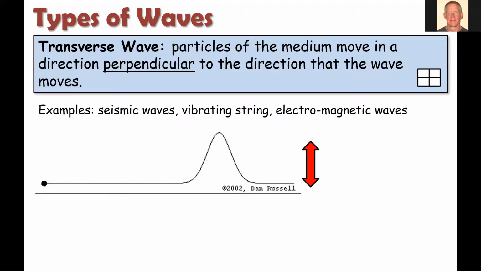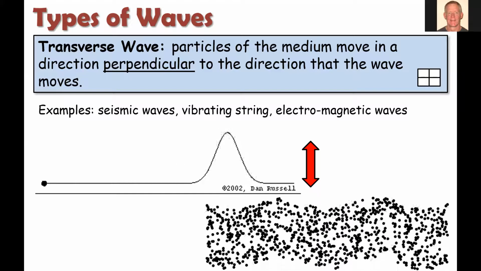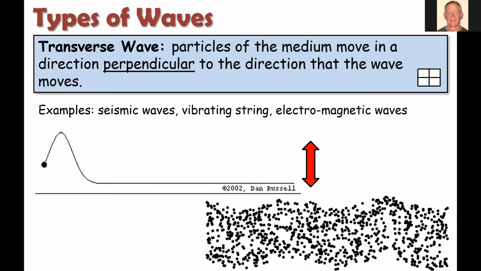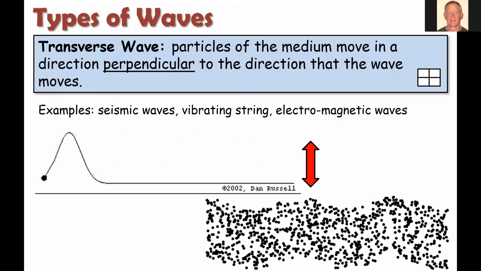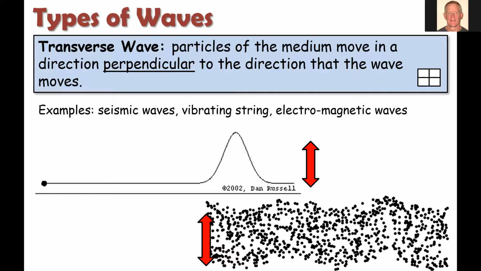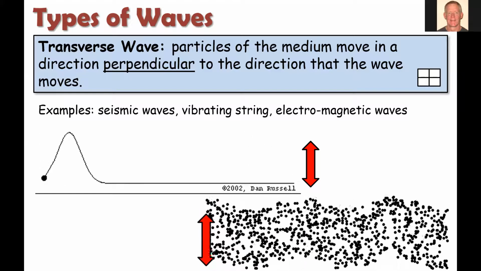So the key is vertical motion of the medium. Here's just another illustration that shows a whole series of particles. And you can see it looks like the wave's moving left to right here, but if you focus on any one of those particles, you'll see that their motion is only in the vertical direction. They are not moving left to right horizontally. So another example of a transverse wave.